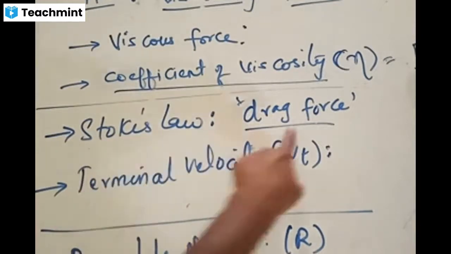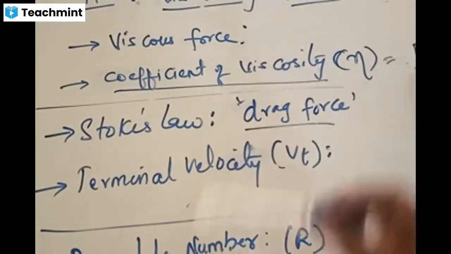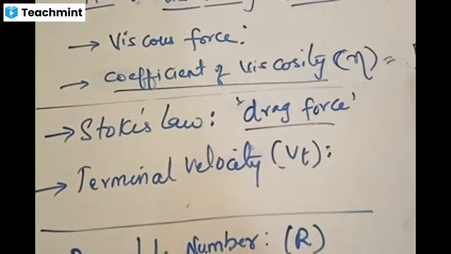Now, Stokes law gives information about drag force, where drag force is a force acting on a body because of a fluid. What does it mean? If you drop a marble or a pen in the air, at the borders of that object, some kind of opposing force because of air acts on that.